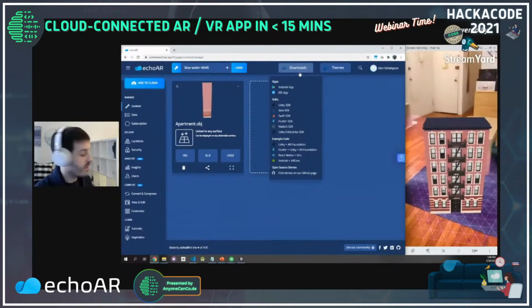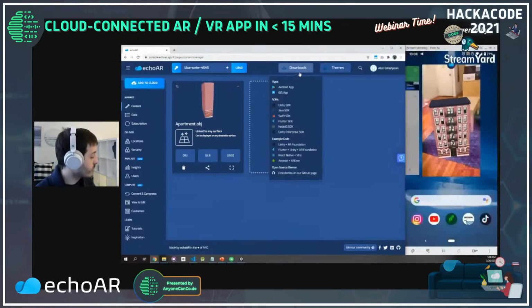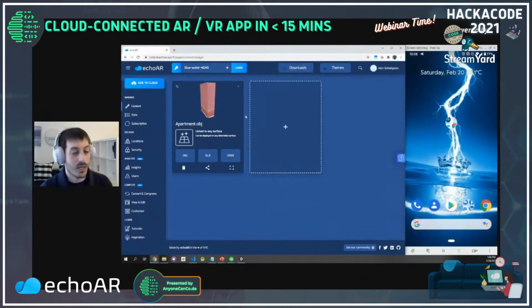How cool was that? But now what if I told you that you can actually see this building in your phone right now? As I mentioned, we support many different platforms, many different cameras. So what we just saw was a mobile app, but we also support web integration. So you don't have to install anything.